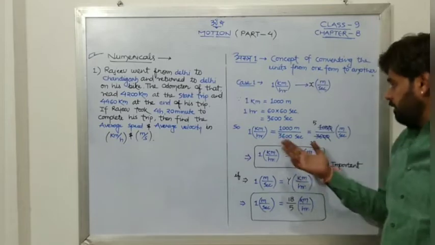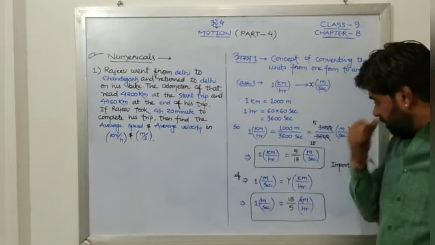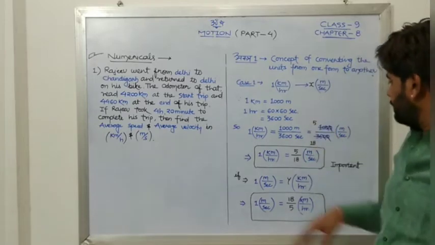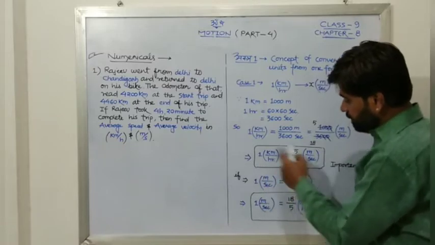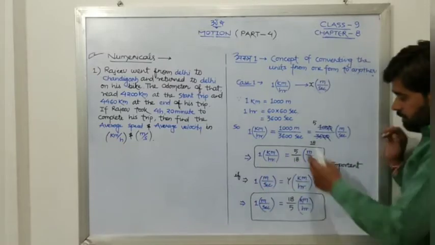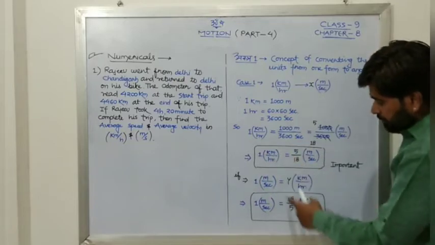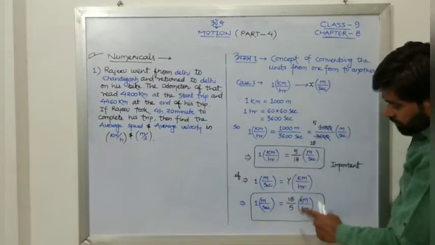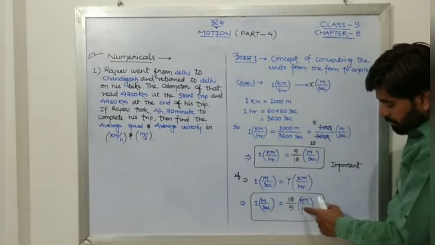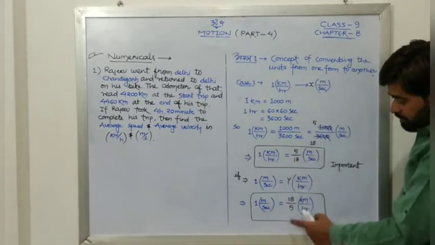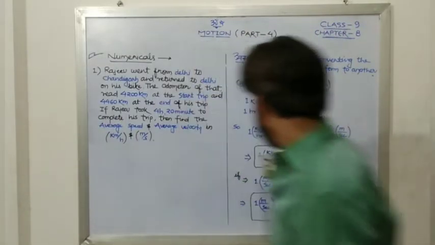If you want to solve, we will solve. We will see that, quite important. Now if we want to convert back, suppose you have meter per second, there is 1 meter per second, and you want it in kilometer per hour, then simply take this quantity to the denominator, and you will have 18 by 5. So 1 meter per second is equal to 18 by 5 kilometer per hour. These are the multiplying factors by which we may convert the units. So you may write them.